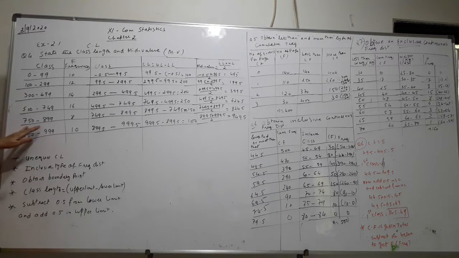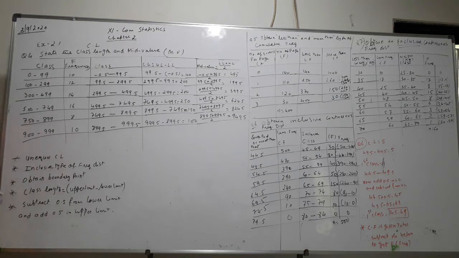Then 750 to 899, 900 to 999. Looking at the class distribution, we can see that the class length is unequal. Then the frequency is given. Frequency means the number of times. Now they have asked us to find out the class length.